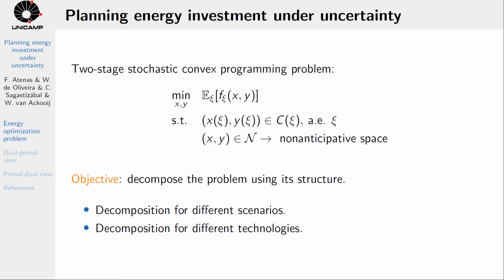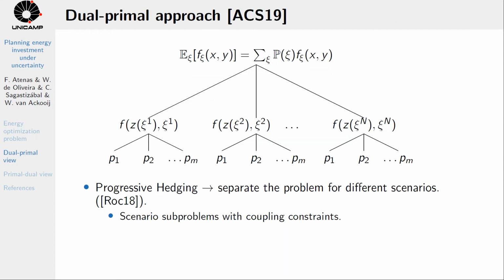Because this problem may be of huge size even in a two-stage case, our goal is to decompose the problem using its structure. In particular, we want to decompose for different scenario realizations and for different technologies in the power system. One option is a dual primal approach in which we decompose the original objective function for different scenarios by using the progressive hedging algorithm.